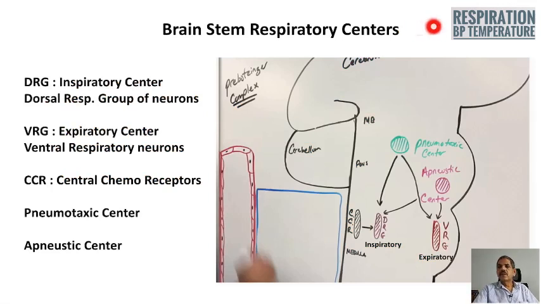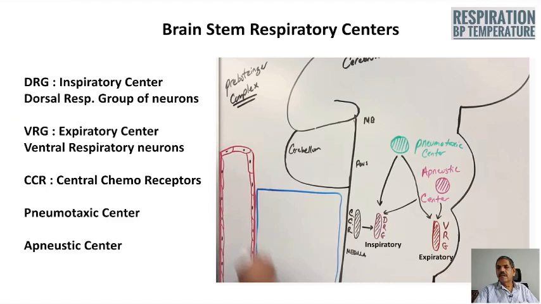This slide shows the various brainstem respiratory centers. First one is the DRG, the dorsal respiratory group of neurons, which is known to act as the inspiratory center.